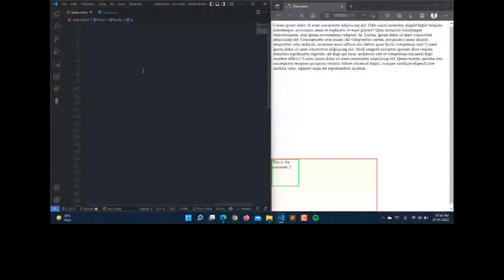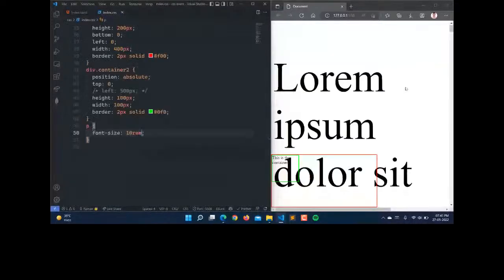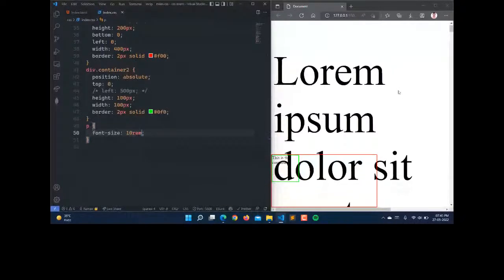So here I'm selecting the paragraph tag and I'm setting the font size in REM. So we have this font size and now you can see that we have the scroll bar. When I'm moving this, see that this div position is not moving. So this is fixed here.